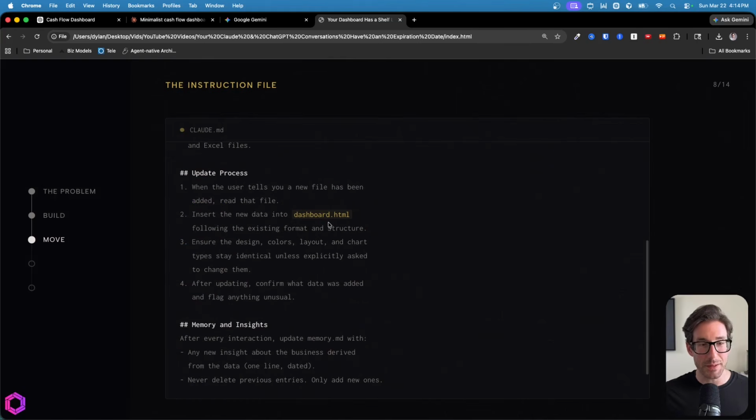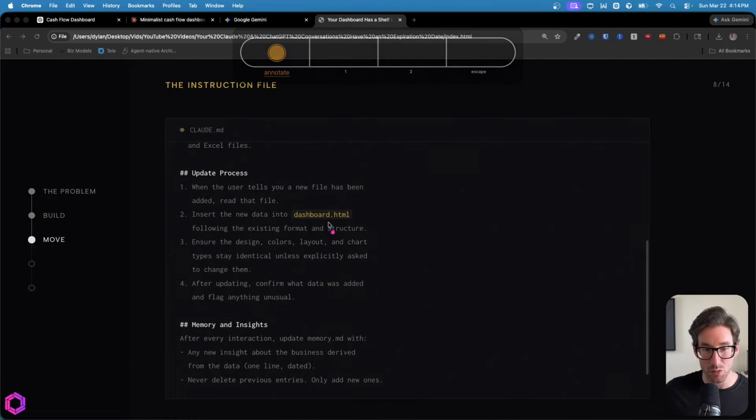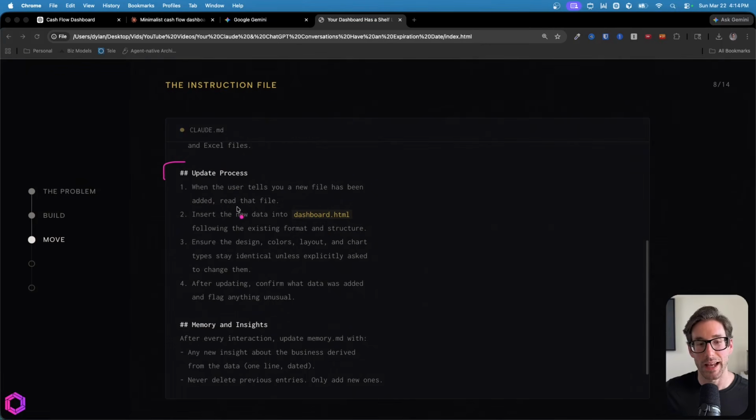After that, we have the update process. So we tell the AI what it should do when it gets new data. In this case, we'll tell the AI that once it sees it has a new file and the user has told it that, it needs to update the dashboard with that new data, ensuring that the design and all the aesthetics stays the same. And at the end, it double checks its work to make sure the file was added correctly.